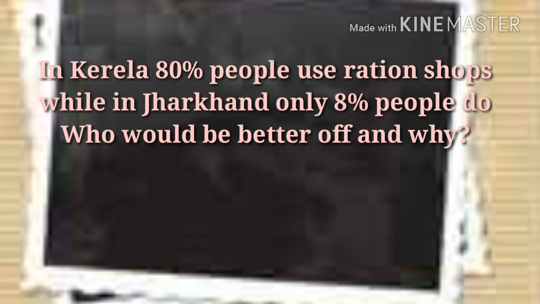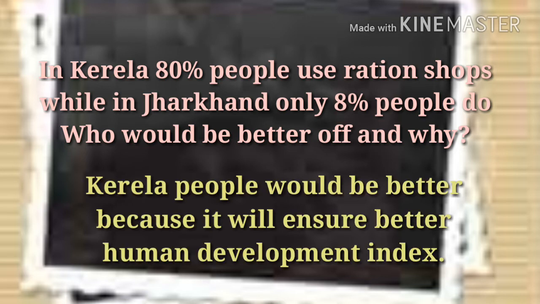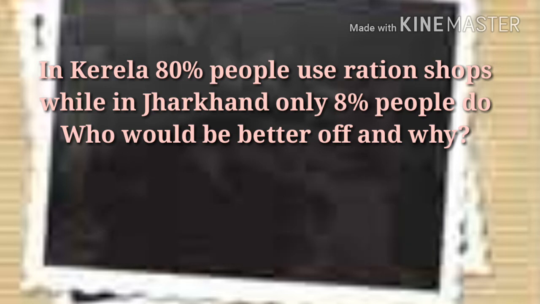Let's see one more analytical question. In Kerala, 80% people use ration shops, while in Jharkhand, only 8% people do. Who would be better off and why? In this question, you can see that you have to answer related to Human Development Index. Naturally, in Kerala, people would be better off because they will have better health facilities and they will be able to get food at concessional rates due to ration shops. While in Jharkhand, the availability of food would be less. So people in Kerala would be better off.